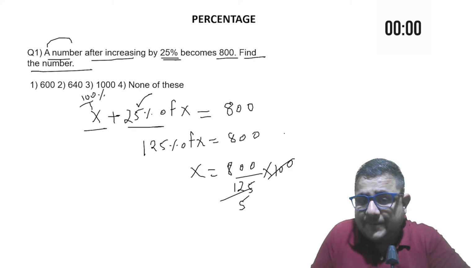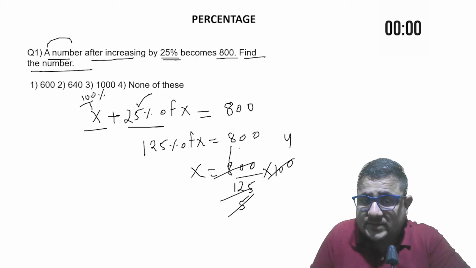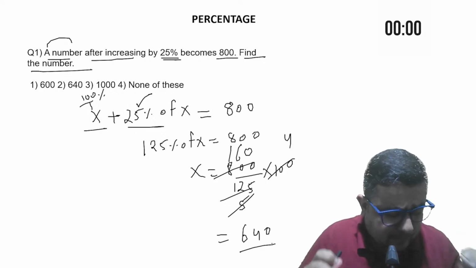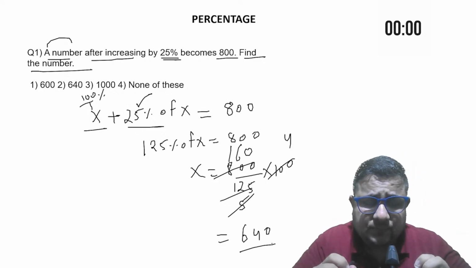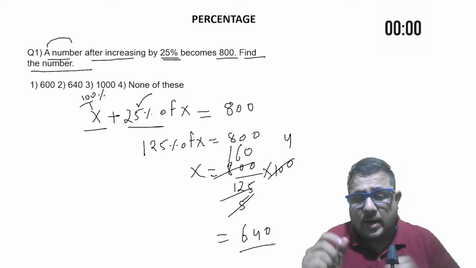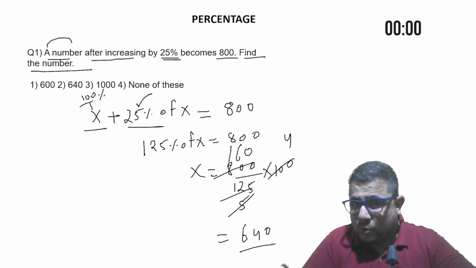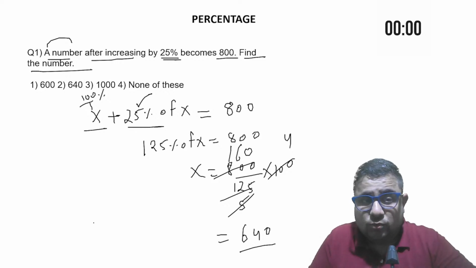You can cancel 5 times, 4 times by 5. 5 ones are 5, then 3 is there, 5 6s are 30, 160 multiply 4, 640. So is there any smart approach to get the answer? You can also ask me the smart approach, that also I will tell you. Any other approach? This is the fundamental method which we used.